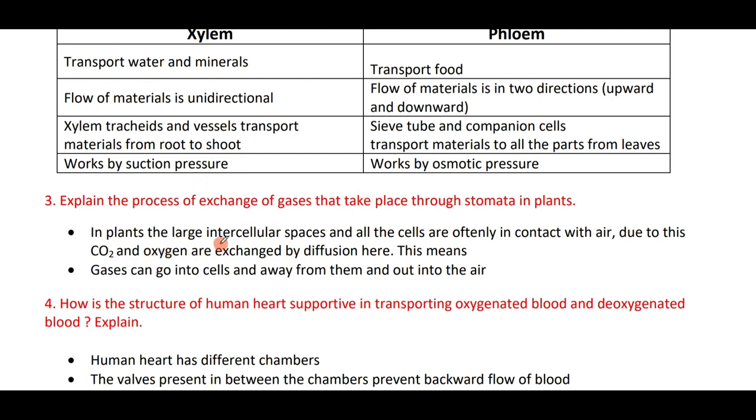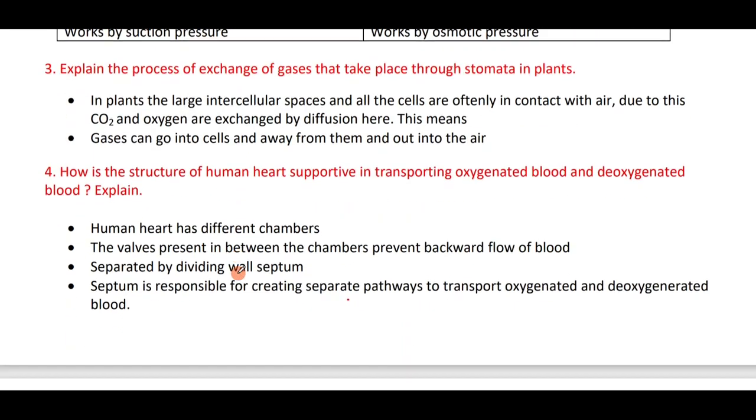In plants, there are large intercellular spaces and all the cells are often in contact with air. Due to this, carbon dioxide and oxygen are exchanged by diffusion. This means gases can go into the cells and away from them and out into the air.